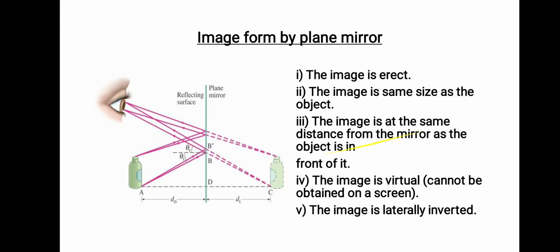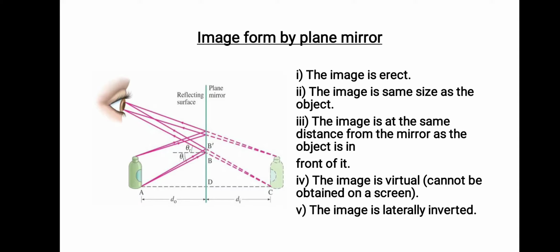Okay, now how are images formed by a mirror? Normally, we usually use a plane mirror to see objects, right? Before coming to school, you go and see how you look, how you're dressed up and all. So this is done in a plane mirror. So how are you able to see an object in a plane mirror? Observe this picture.